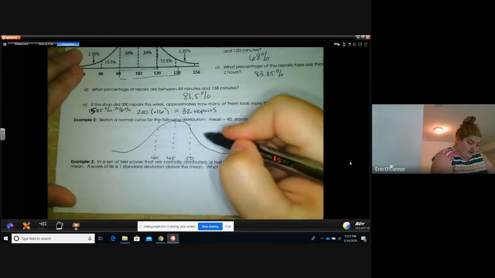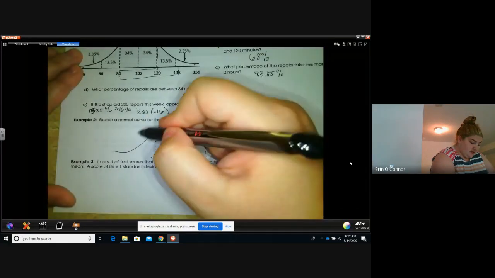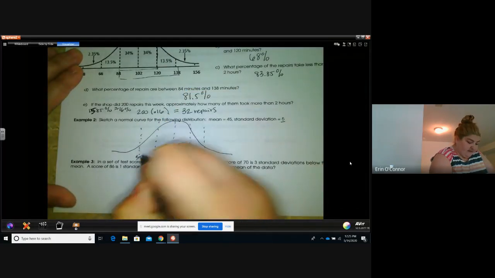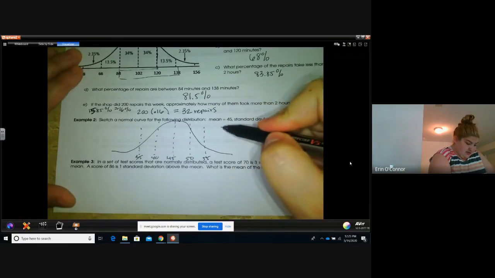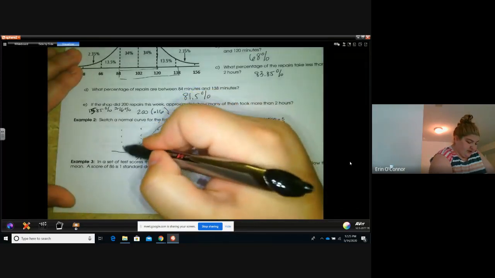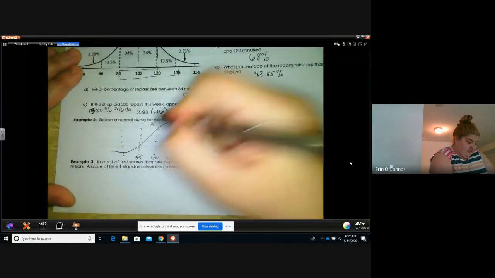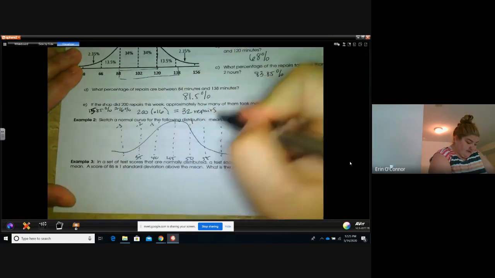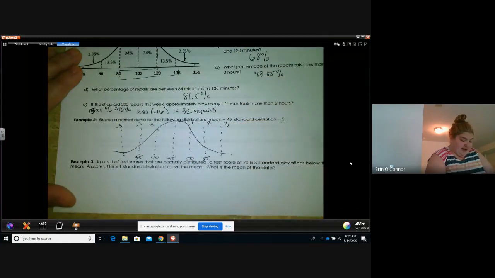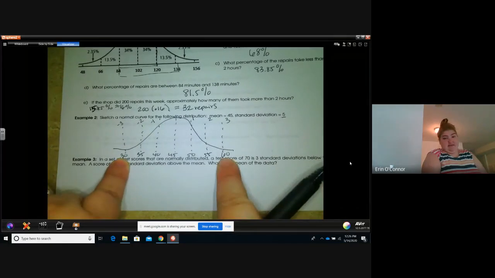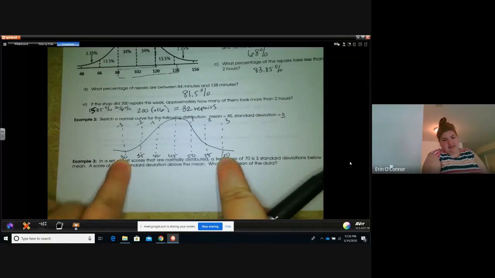Two standard deviations away: add 5, 55; subtract 5, 35. And another standard deviation. We normally just go to 3 standard deviations. So this would be -1, -2, -3, and this is +1, +2, +3 standard deviations. We add 5, 60, and subtract 5, 30, which means 99.7% of the data lies between 30 and 60.